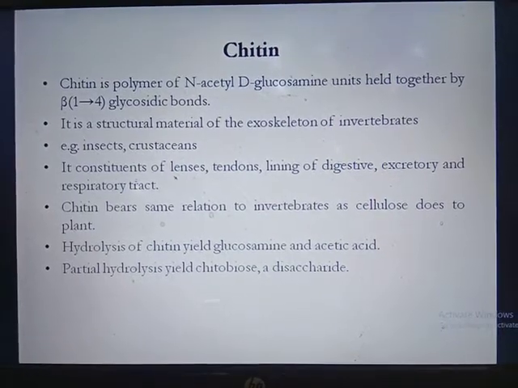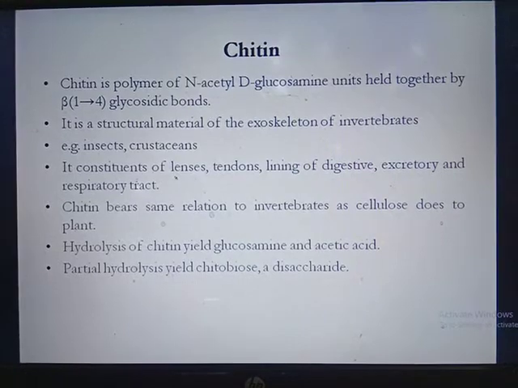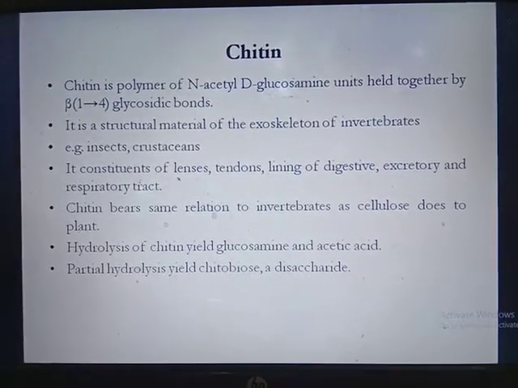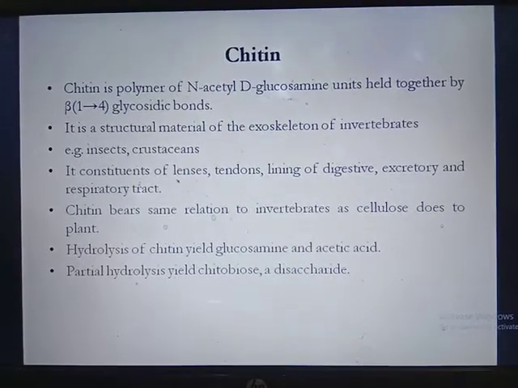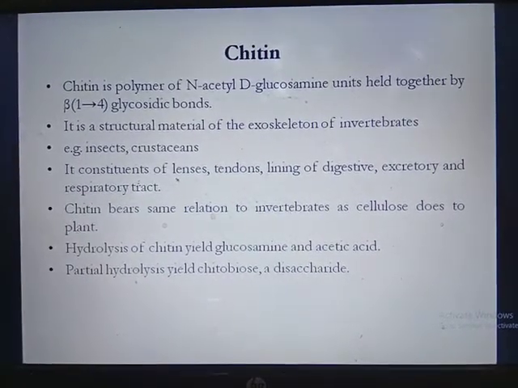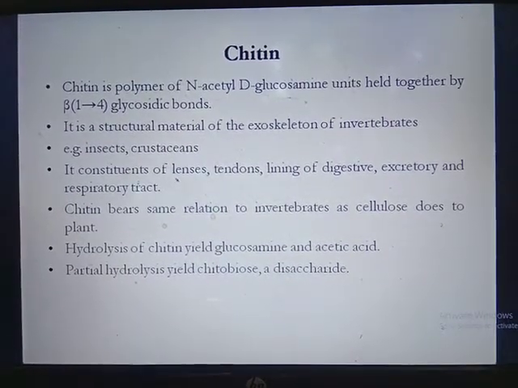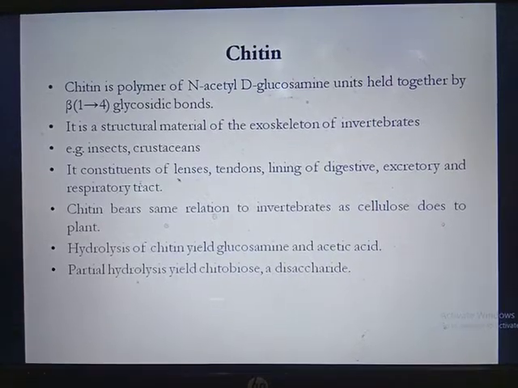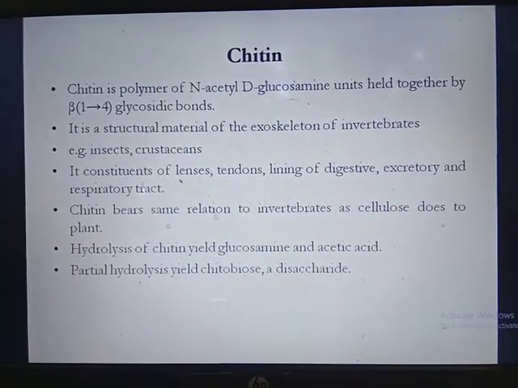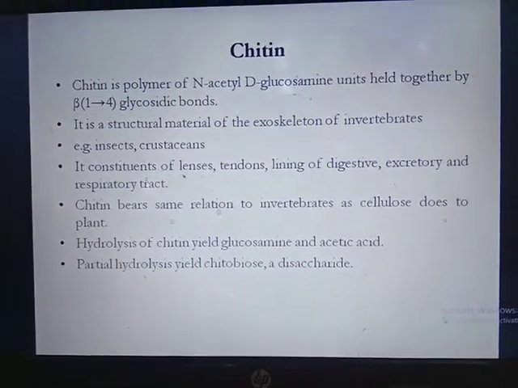Chitin bears the same relation to invertebrates as cellulose does to plants. So in plants, cellulose acts as a structural molecule which helps in the cell wall. Similarly, chitin in invertebrates helps in the exoskeleton. Hydrolysis of chitin yields glucosamine and acetic acid. Partial hydrolysis of chitin produces chitobiose, which is a disaccharide, meaning it contains two molecules of N-acetyl D-glucosamine.